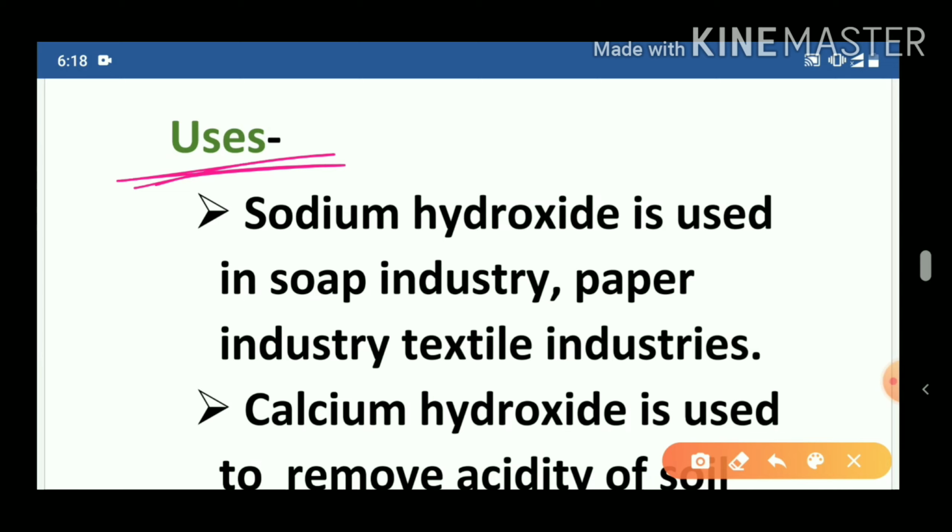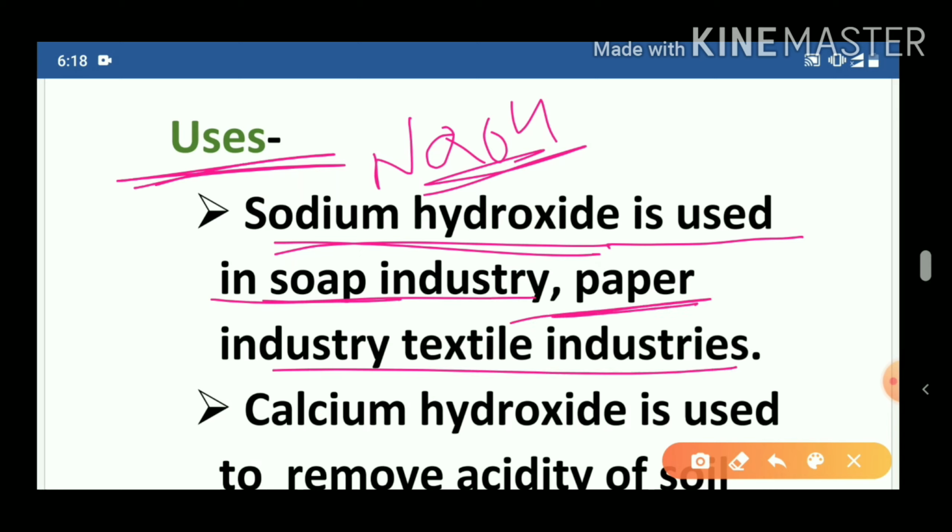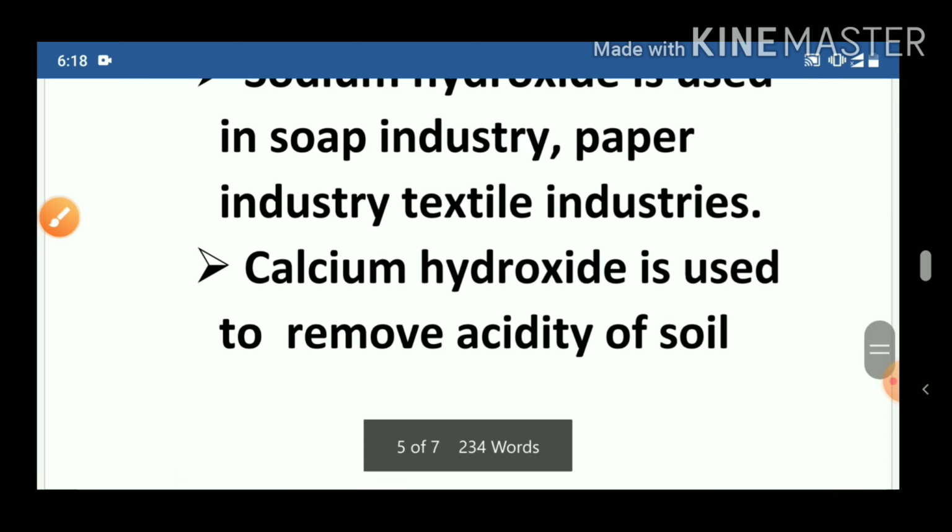Now the last topic of base, that is uses. What are the uses of base? Now first, sodium hydroxide, NaOH. Sodium hydroxide is used in the soap industry, paper industry and textile industry. This is the use of sodium hydroxide.